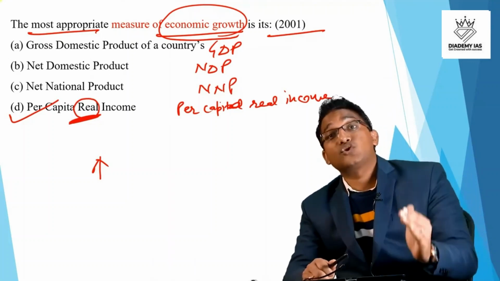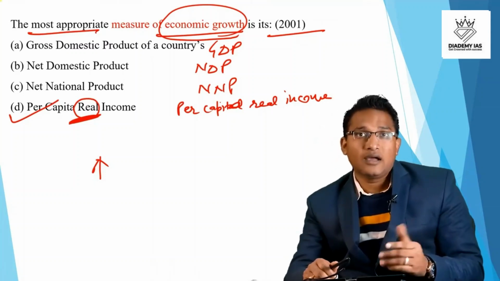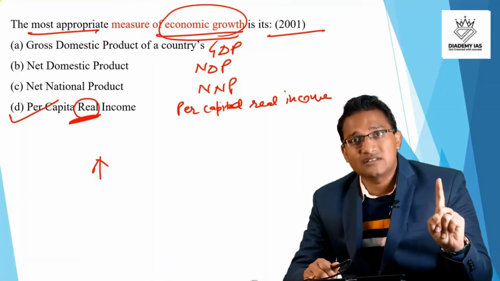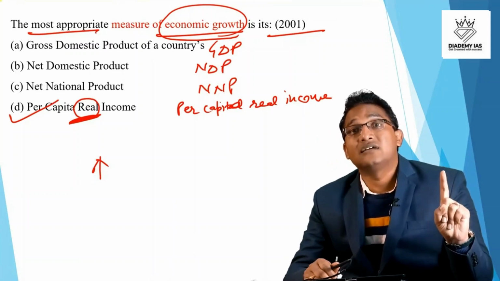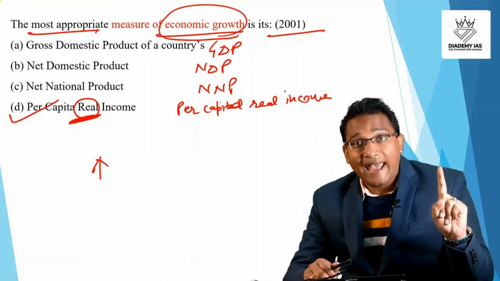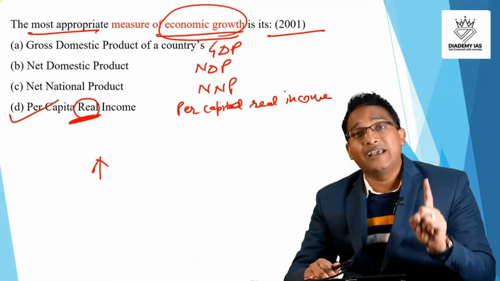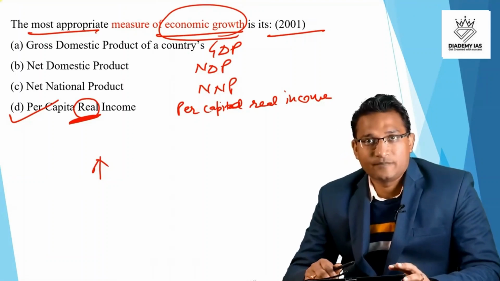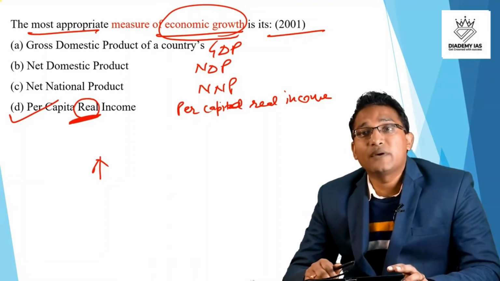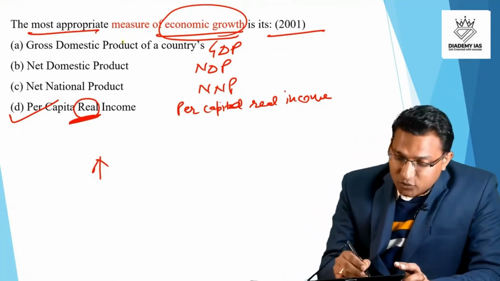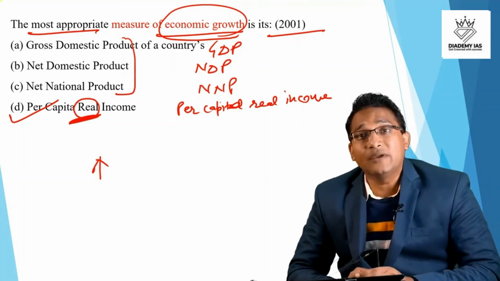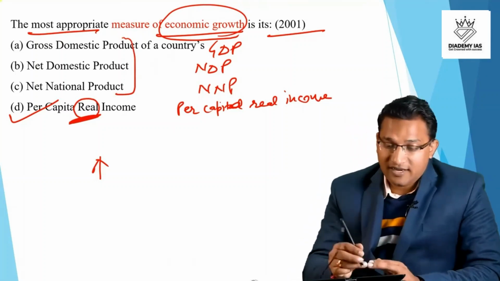So to understand this question more clearly, I will ask you to refer to session number 6, where I discussed the difference between national income at the constant price and national income at the real prices or base year prices. So the answer is per capita real income. In the rest of the options, we don't know whether they have taken the real prices or not, but since nothing is mentioned, we are assuming that real prices are not there, right?